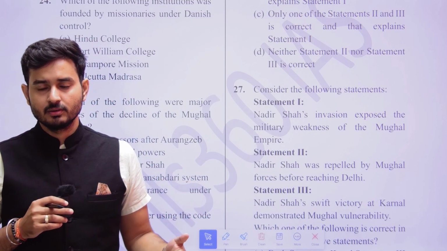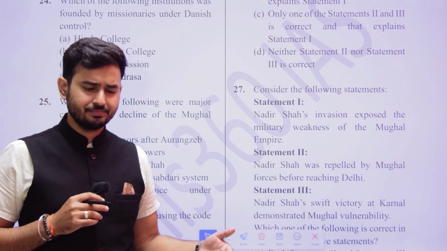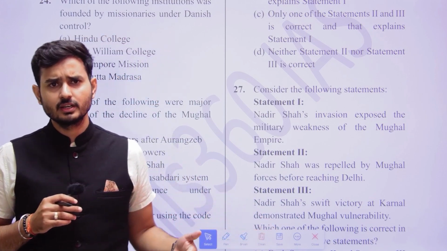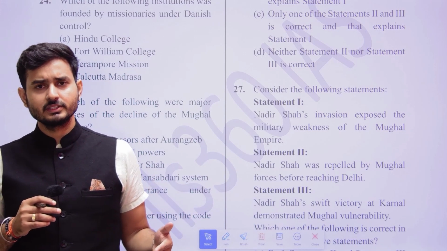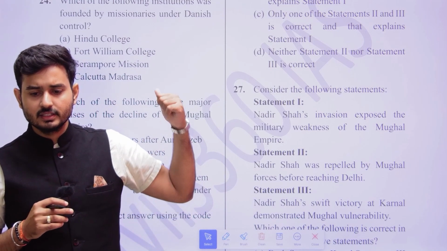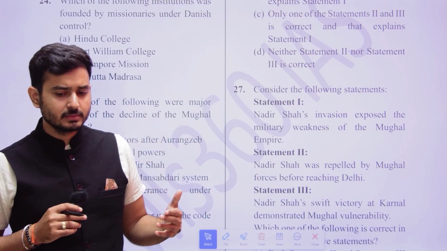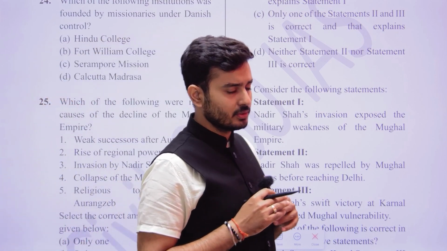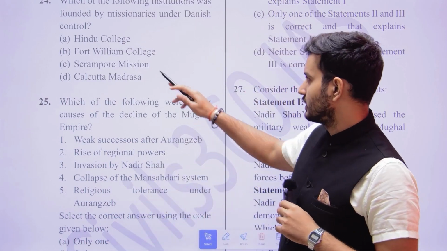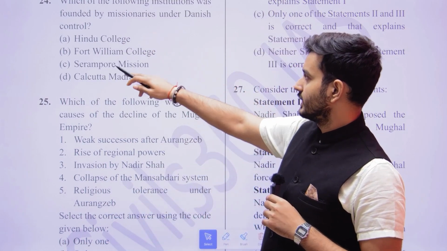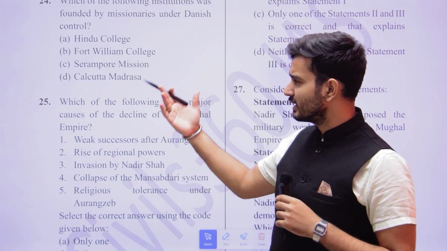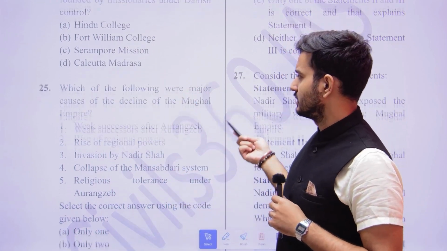The French were in Pondicherry and Chandarnagar. The Britishers were in multiple places. Like that, these people established their principal settlements. Where did the Danes establish theirs? In the Serampore area in West Bengal. So here it was the Serampore Mission. From the name itself, it is clearly understandable.